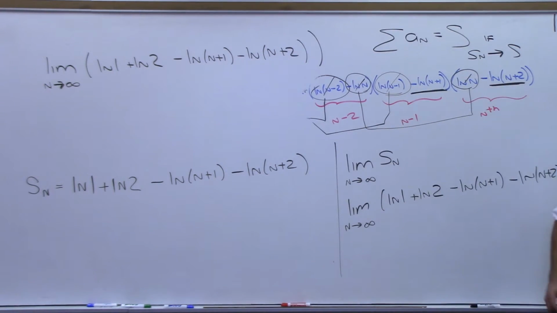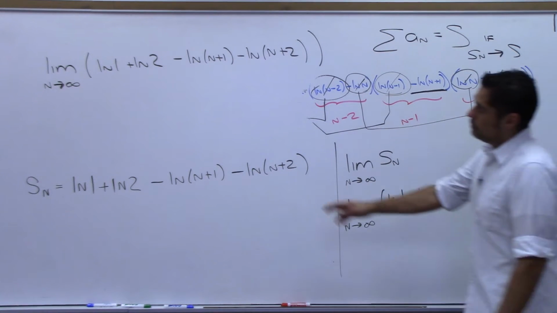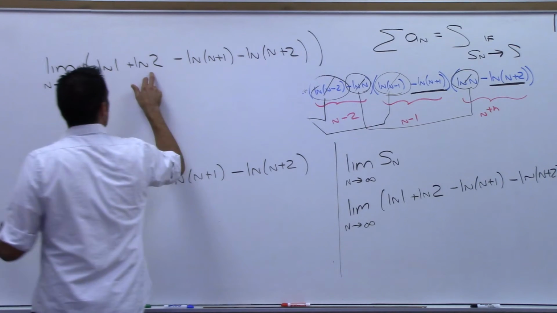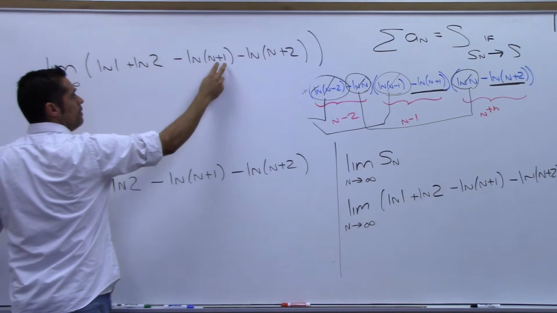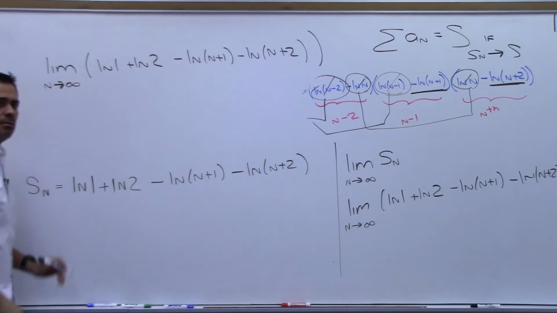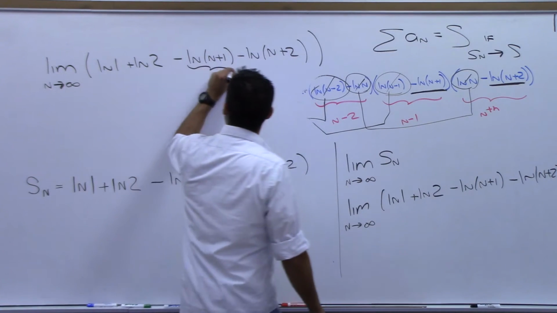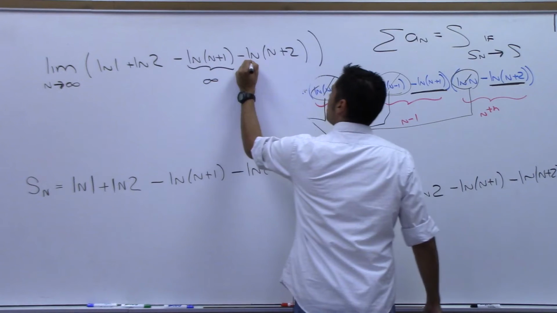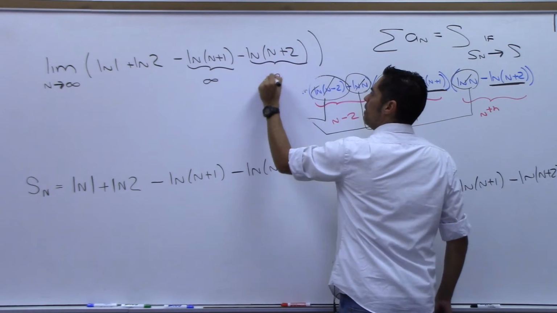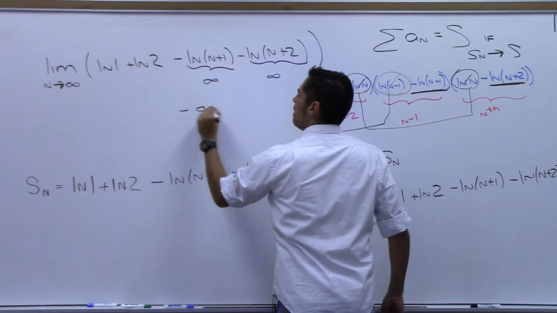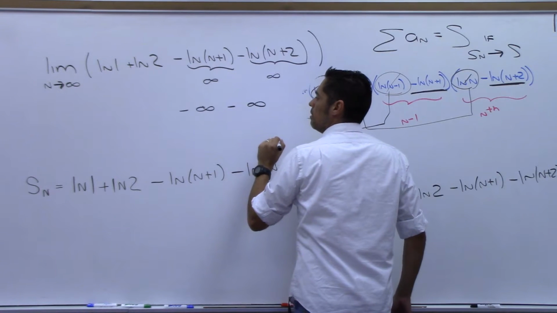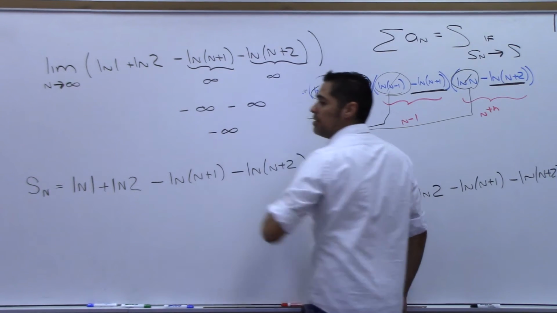Let n go to infinity. What happens? Nothing here, right? Natural log of infinity is infinity, right? So this goes to infinity, and then this one goes to infinity. So I have minus infinity, minus infinity. That's still minus infinity, isn't it?